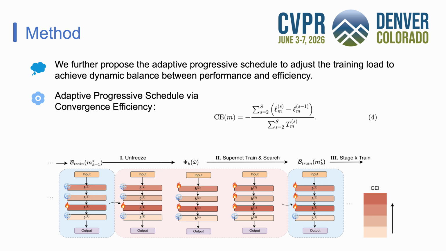Next, we decide how many. We define convergence efficiency as loss decrease per wall time. To estimate it, we use a nested diffusion supernet. At each stage, the supernet jointly trains across candidate freezing sizes for one epoch. We then pick the candidate with the highest convergence efficiency and continue training. We reuse the supernet parameters so no compute is wasted.